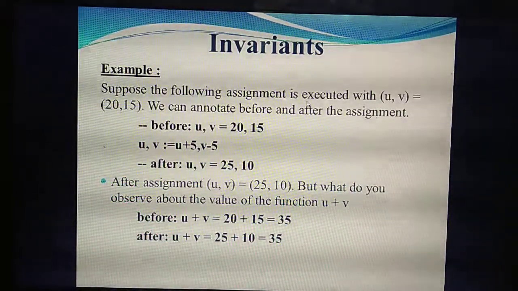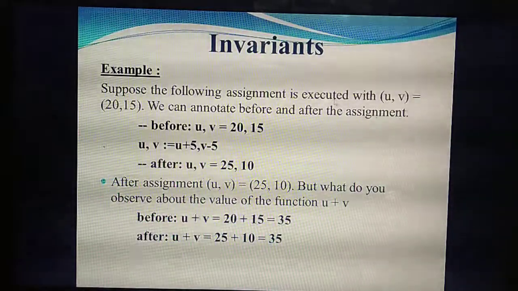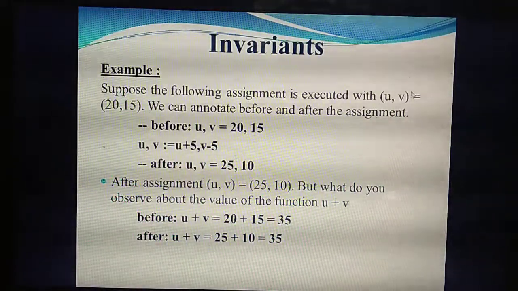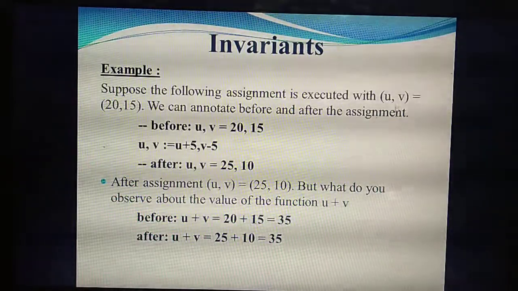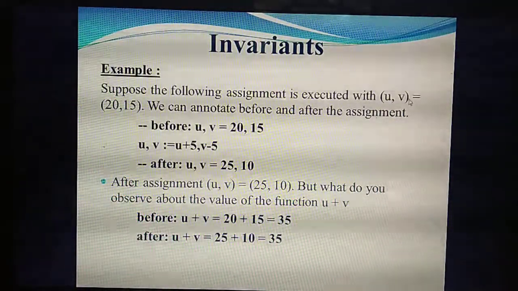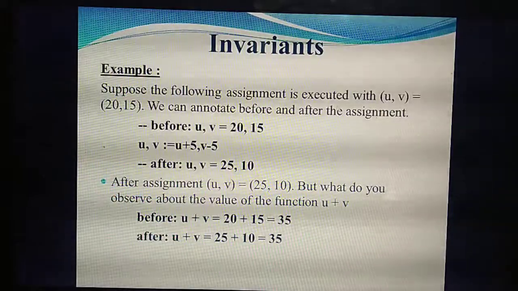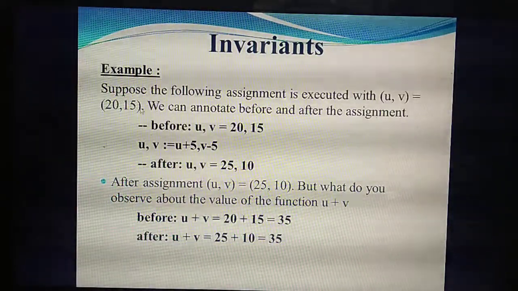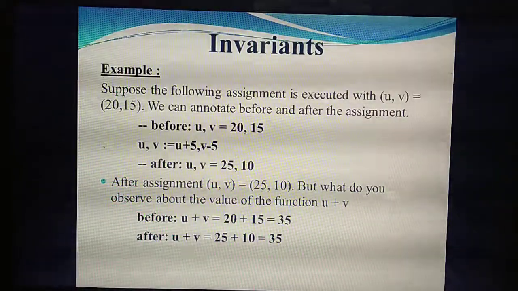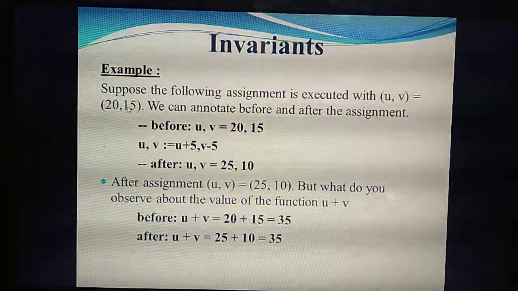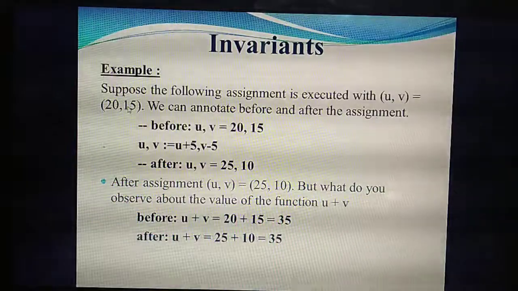Suppose, read the question. Suppose the following assignment is executed with u comma v. How many variables have they taken for this problem? 2 variables. What are they? u and v. What's the value of u? They have given 20 comma 15. So the value of u now is 20, and the value of v now is 15.